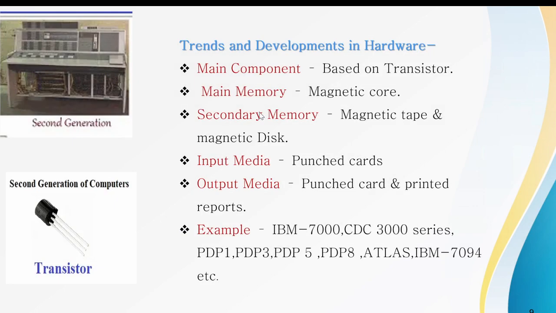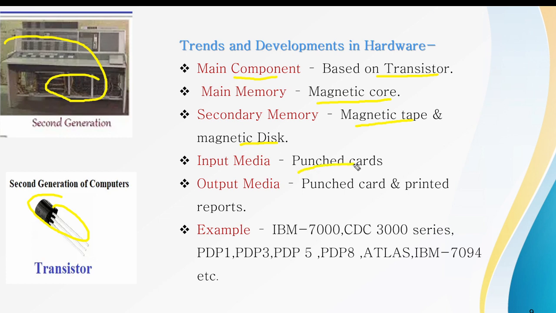The trends and developments in the second generation computers are as follows. The main component used is the transistor. Second generation computers look like this. Main memory is the magnetic core, and secondary memory is magnetic tape and magnetic disk.